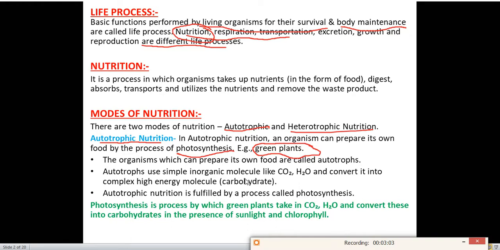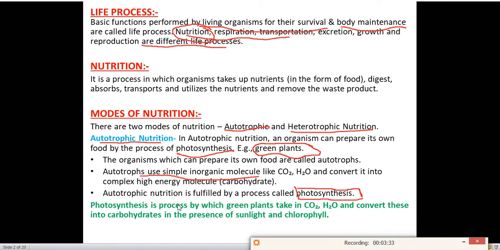Autotrophs use simple inorganic molecules like carbon dioxide and water and convert them into simple high energy molecules, carbohydrates. So what do these green plants do? They take the carbon dioxide and water from the atmosphere and convert this carbon dioxide and water into carbohydrates. Autotrophic nutrition is fulfilled by a process called photosynthesis. Okay, this is a very important process with the help of which the living organism can make food. Without this process, the green plants cannot make their food.